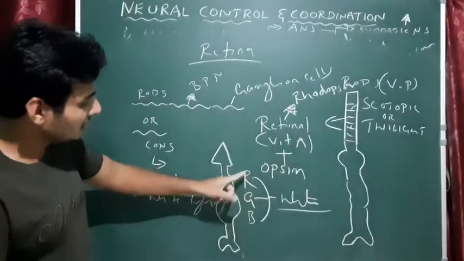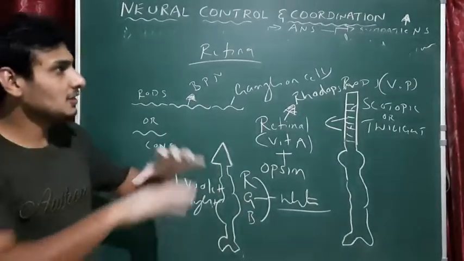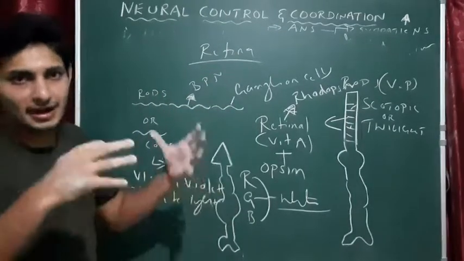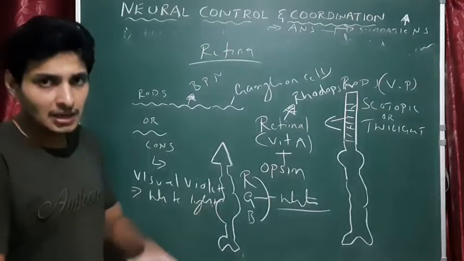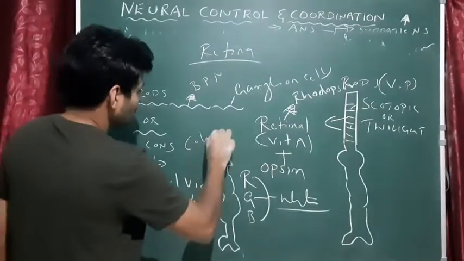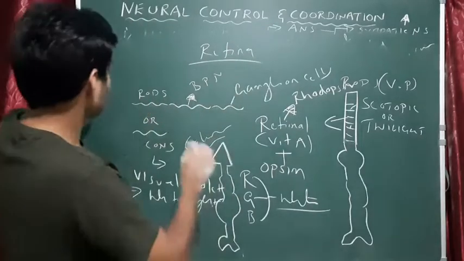So based on the combination of red, green, or blue sensation, obviously you see different colors, blue, green, white, whatever it is. So that is visual violet. So it helps in color vision. Color vision, done. So that is actually cones. Done.